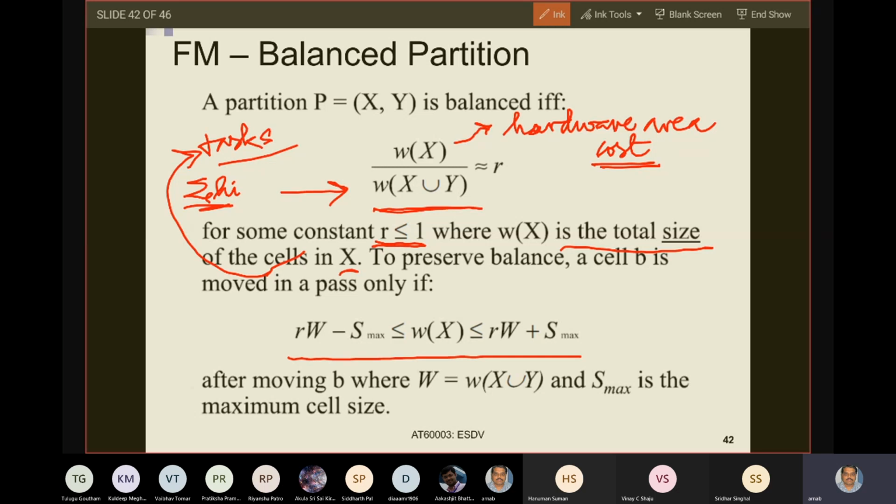To preserve balance, a task is moved in a pass. At this moment you say that balance remains preserved if the following expression is always true. Let r be something less than 1. Let us say for your problem, we have decided r equals 0.5.